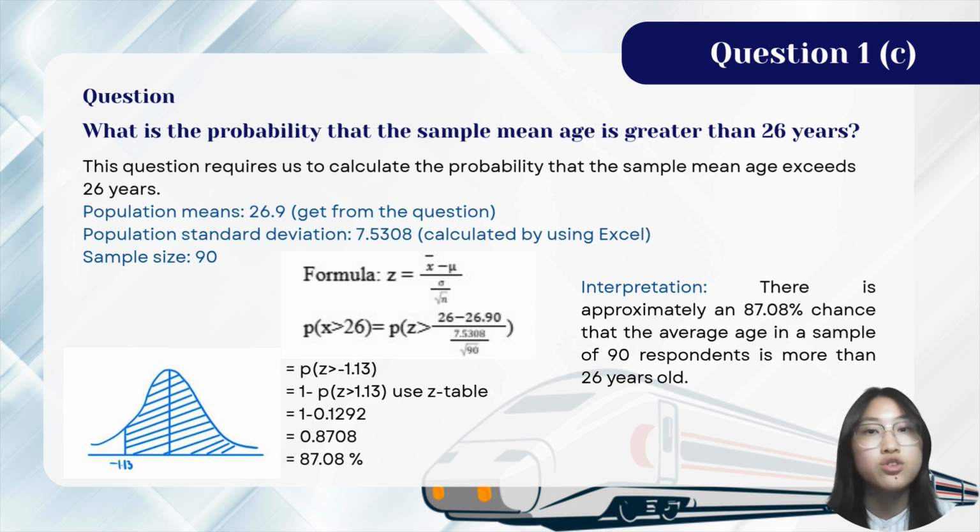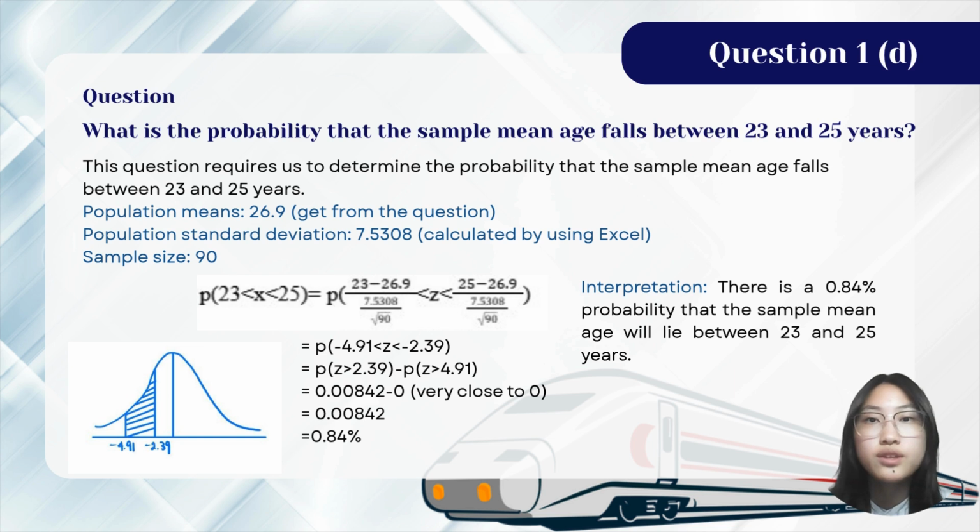So we use the Z-score because the sample size is greater than 30. After getting the answer from the Z-score, we refer to the Z table and get the p-value, which is 0.1292. Since this is a right tail, we have to do 1 minus 0.1292 to get the probability, which is 0.8708. As a conclusion, there is approximately an 87.08% chance that the average age in a sample of 90 respondents is more than 20 years old.